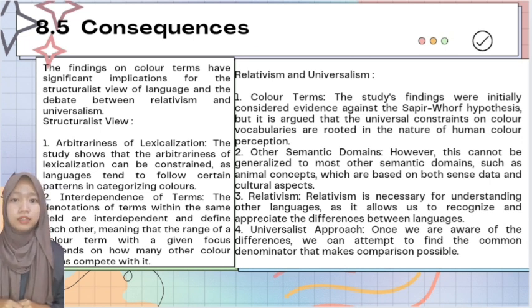However, this cannot be generalized to most other semantic domains, such as animal concepts, which are based on both sense data and cultural aspects. And then number 3 is relativism. Relativism is necessary for understanding other languages as it allows us to recognize and appreciate the differences between languages. And then number 4 is the universalist approach. Once we are aware of the differences, we can attempt to define the common denominator that makes comparison possible.